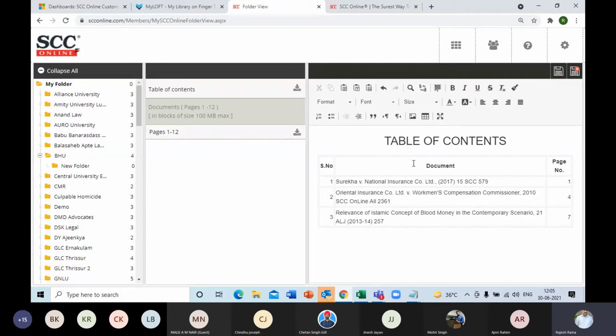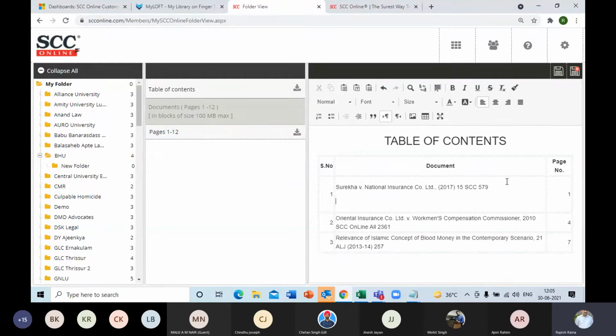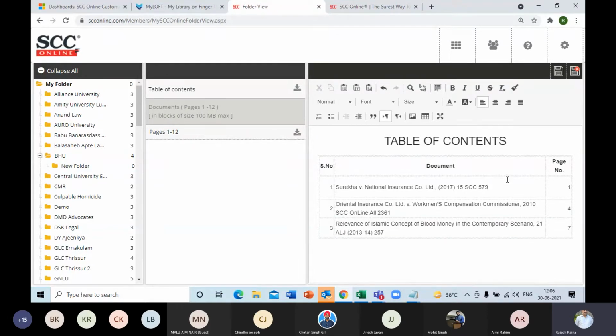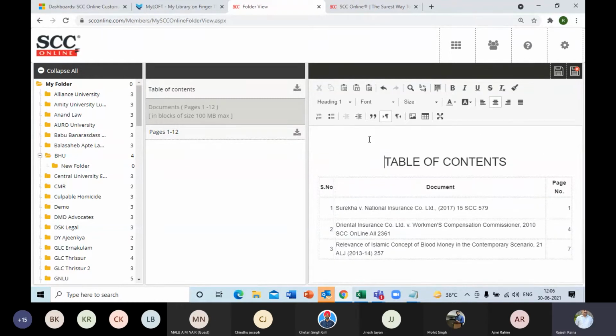So the third column shows me the table of contents. Now the first document title is neatly placed, page number 1. It goes up to 3. That's why the second document starts from page number 4. It goes up to 6, and from 7 to 12 is the third. Right. And here I can insert a line, enter any notes, make it bold, italic, etc.